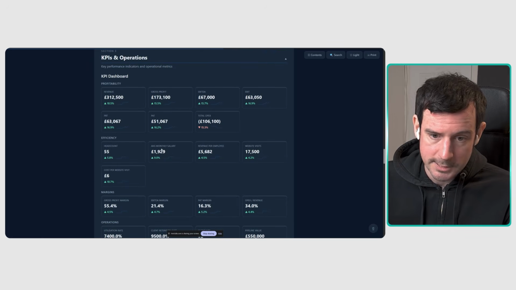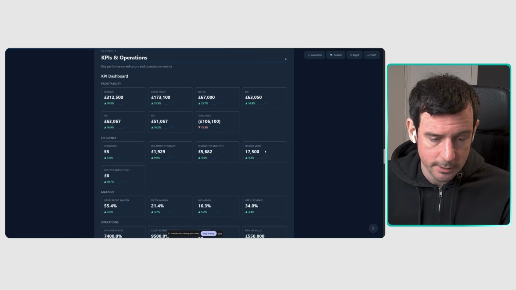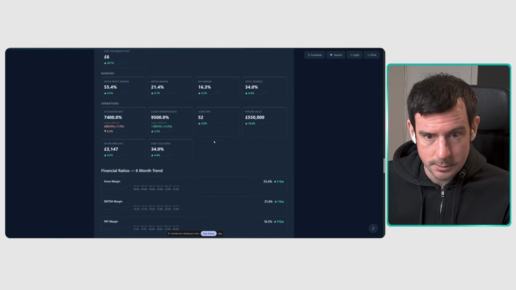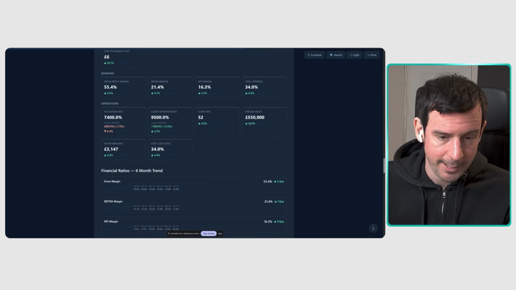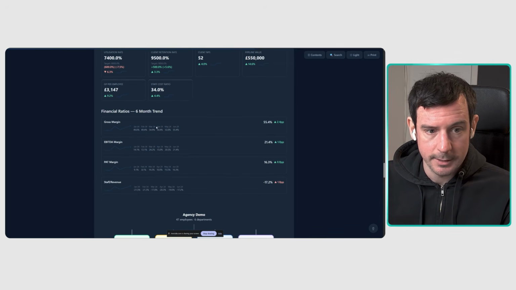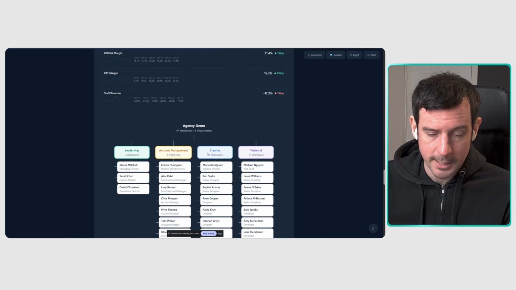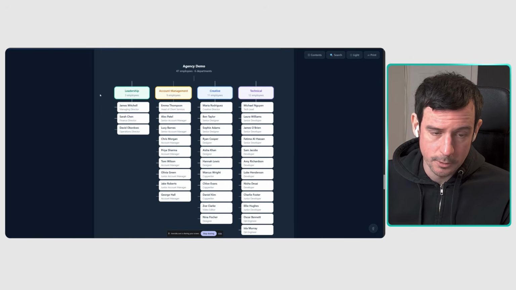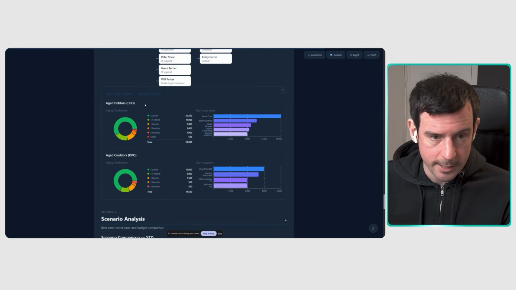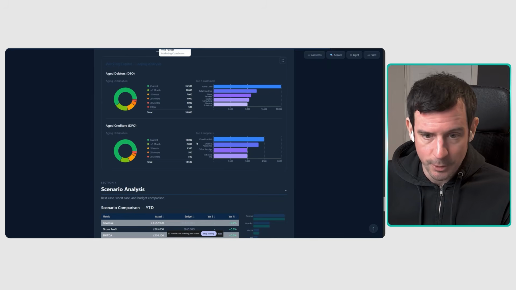So average monthly salary of our employees, average revenue per employee, our website visitors, the cost per website visit, more into our margins, client net promoter score, pipeline value, staff cost ratio. Have a look in more detail at some financial ratios like staff divided by revenue. We can have an org chart in here, so we can visualize our leadership team. We can look at our aged debtors, that means who owes us money. We can look at our aged creditors, who we owe money to.